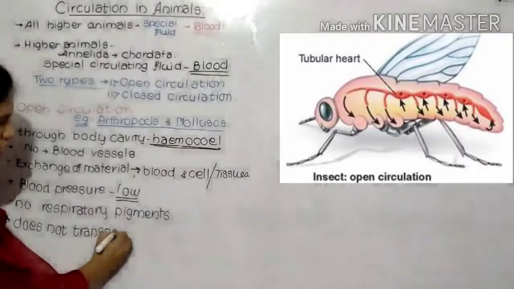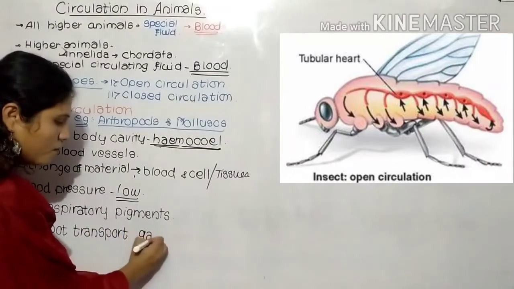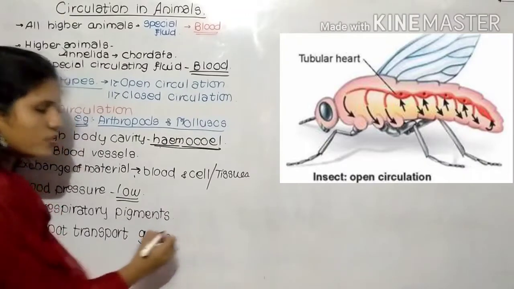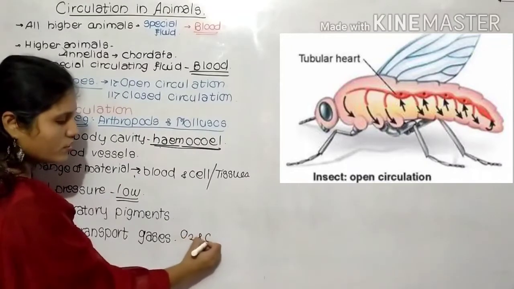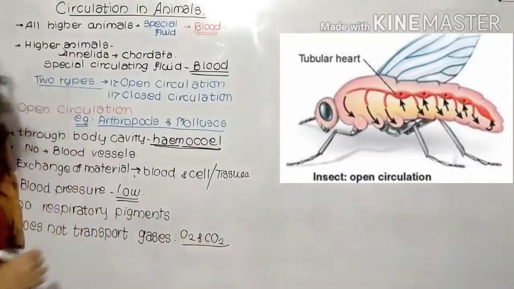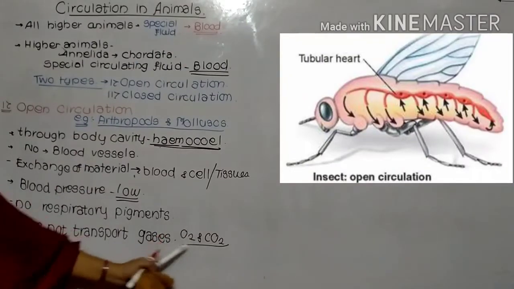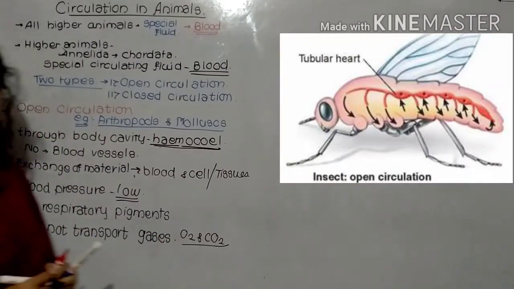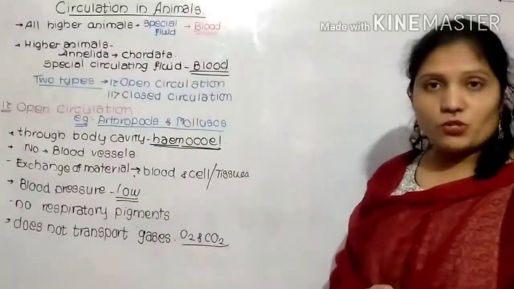We have seen before that the gases transported are oxygen and carbon dioxide. These gases are not transported through this open circulation. Generally this open circulation occurs in the arthropods and mollusca.